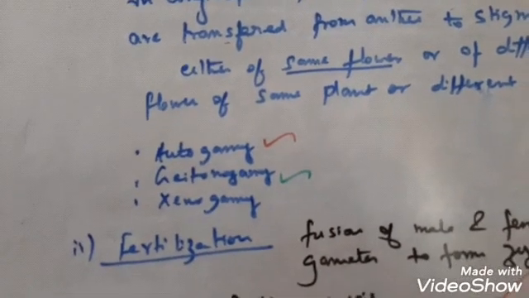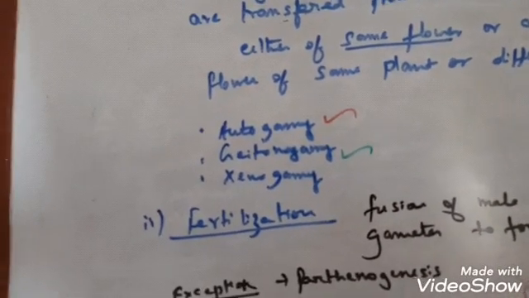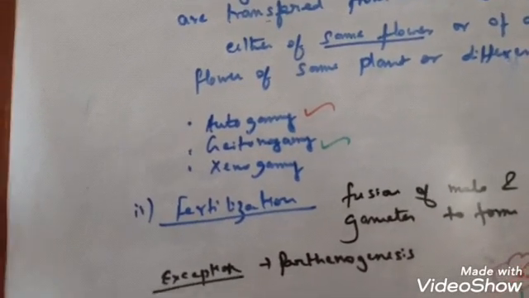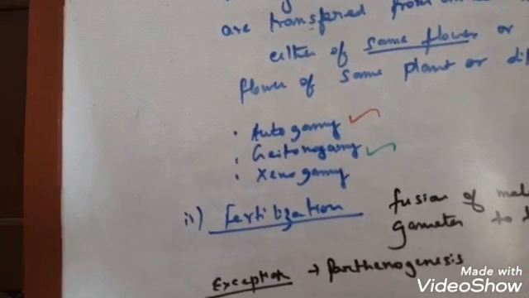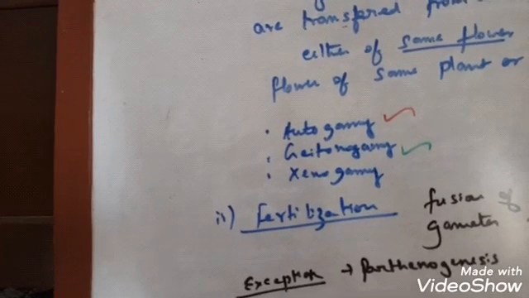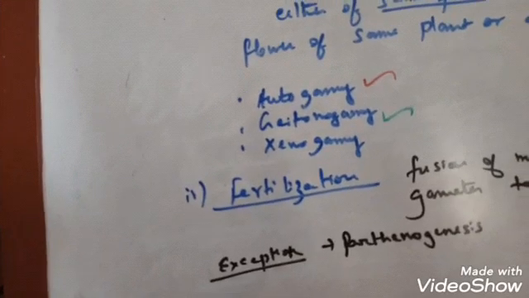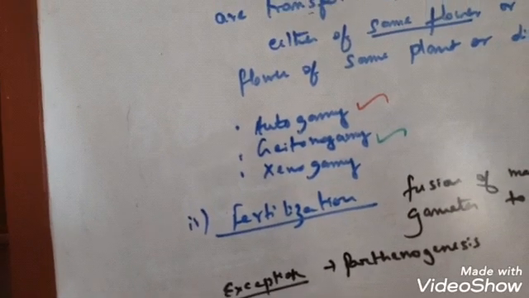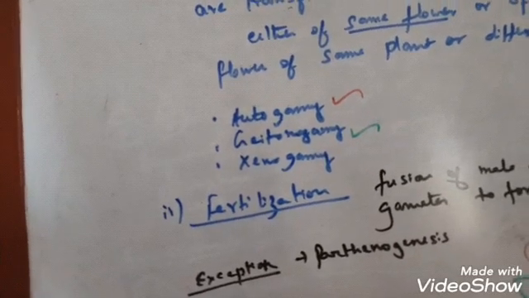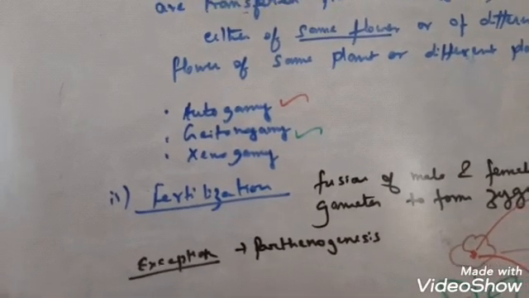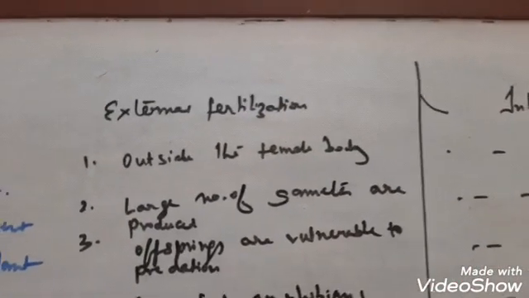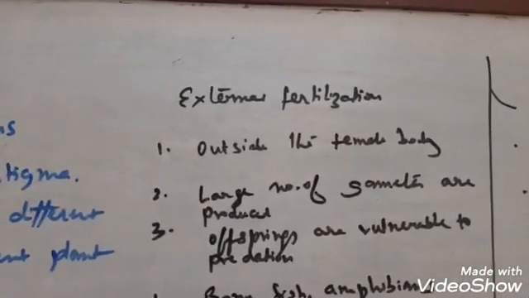Clear? Next comes the fertilization. Now fertilization is syngamy. Syngamy means fusion of male and female gamete that forms what? Zygote. Zygote is unicellular in nature. Now this phenomenon of development of male or female gamete directly into individuals sometimes takes place also. That is called parthenogenesis.